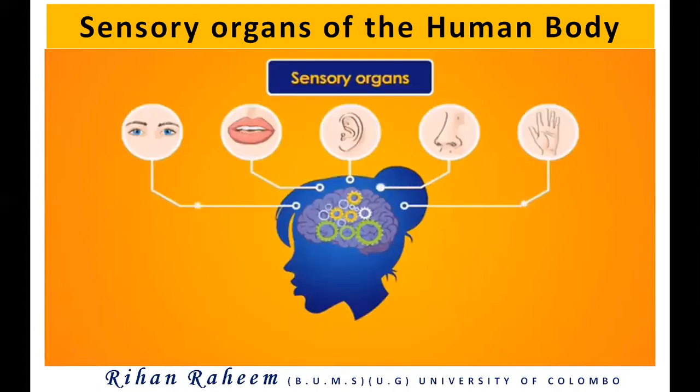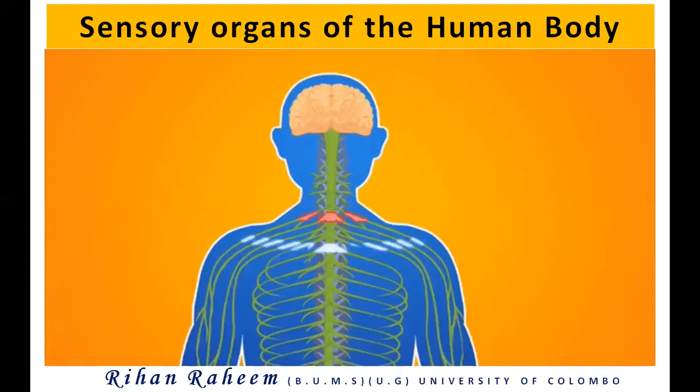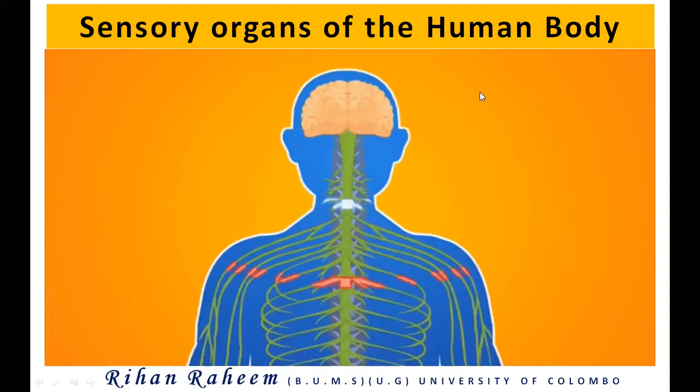Until grade 10 and grade 11, all these sensory organs, I hope the grade 11 students know, no? The nerves which conduct from the sensory organ to the brain, can you all remember the name of that? Sensory neuron. Then we have the interneuron and the motor neuron. All those things are related, but here we are not going to go that deep. We are going to go for the superficial part.